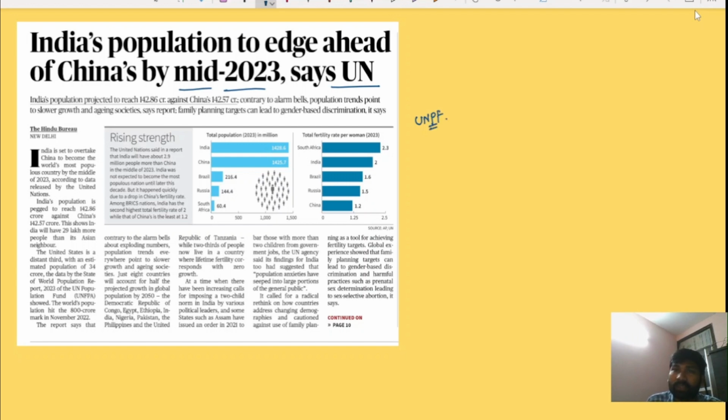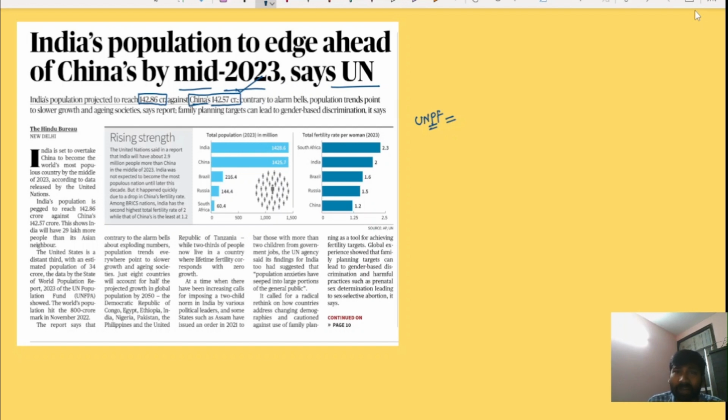This report says that by mid-2023, India will overtake China with around 142.86 crore population, overtaking China's 142.57 crore population.